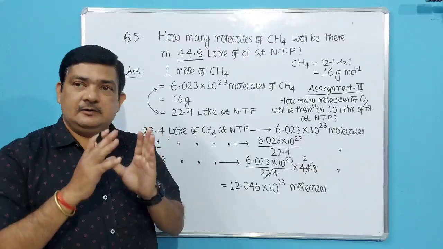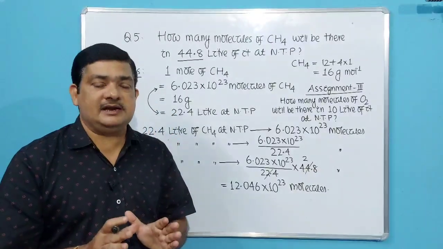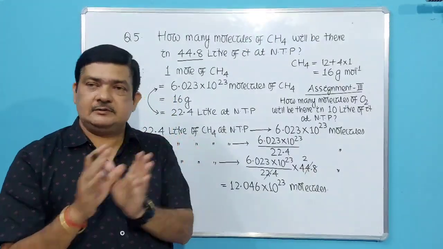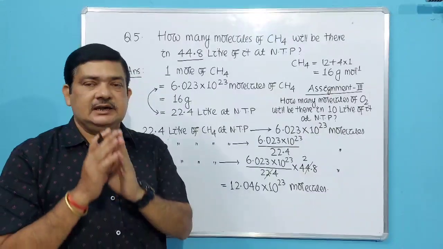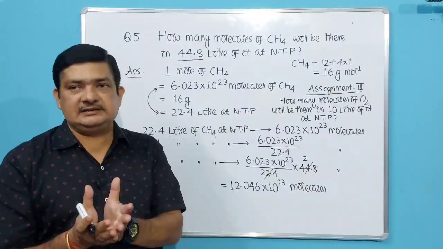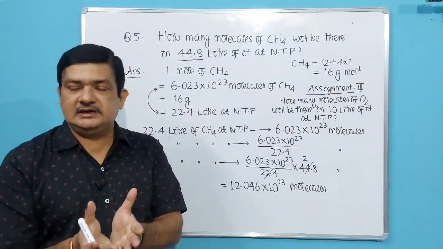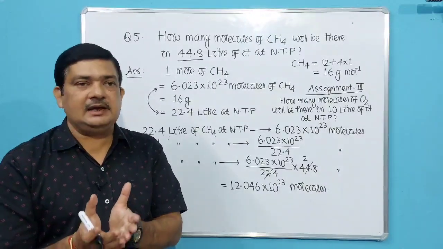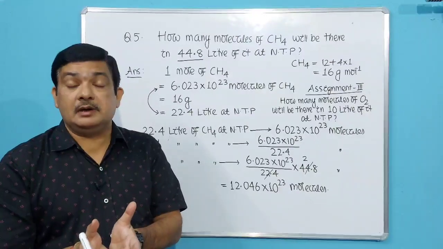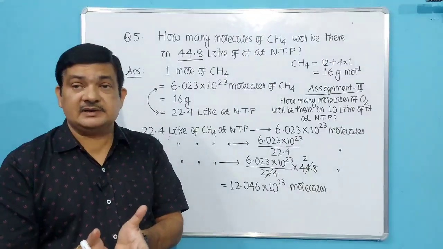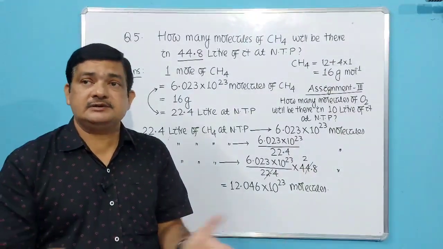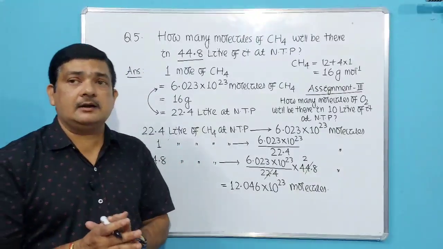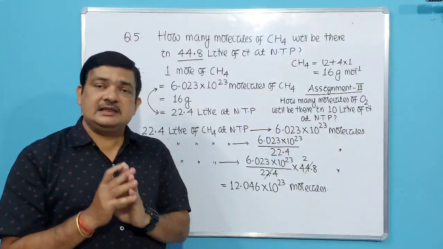So only simple things we have discussed. That means we have to summarize like this. We have to categorize in 3 ways. Number of particles. How many particles? Avogadro number of particles, that is 6.023 into 10 to the power 23 particles. So particles can be atoms, molecules, ions, electrons, protons, neutrons, anything. Okay. So Avogadro number of particles. You have to remember this.